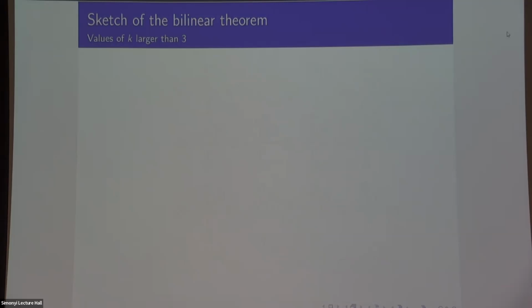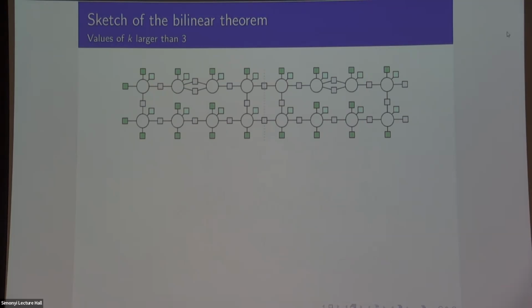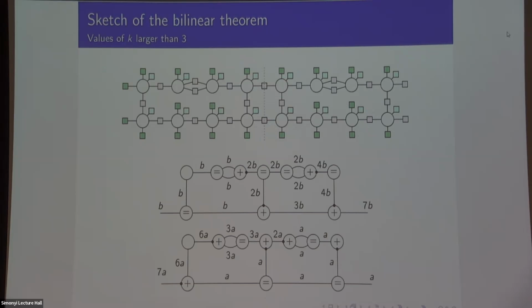Okay, when k is bigger than 3, I'm going to need a binary multiplier with more stages. So you take this picture that I built up, and then you apply Cauchy Schwarz again to double its length, and you get something like this. And then you specialize it, and you can think of this as being the first one of these binary multiplier gates, and this has been the second one. And a number would come in here and it would get doubled, and you tap down, and then you can multiply by 7. So that's how you multiply by 7.